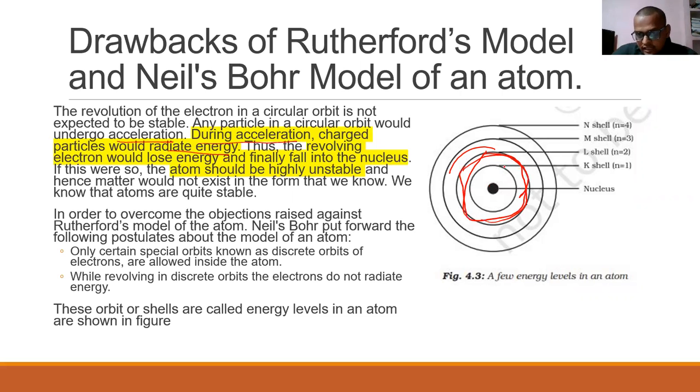For example, he has named this shell as the K shell. The K shell will have a fixed energy, and the electron will also have that much energy in order to revolve here. He also said that while rotating in this discrete, fixed energy orbit, electrons do not radiate energy. So this was the latest model of an atom till now.